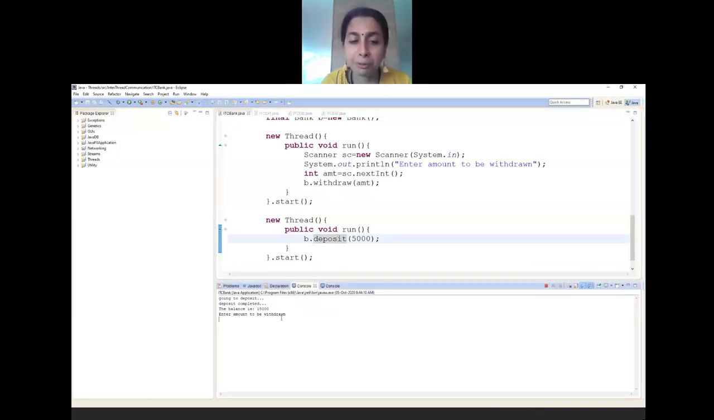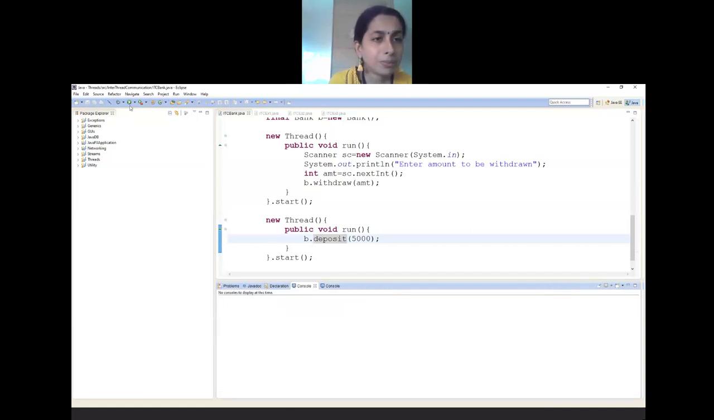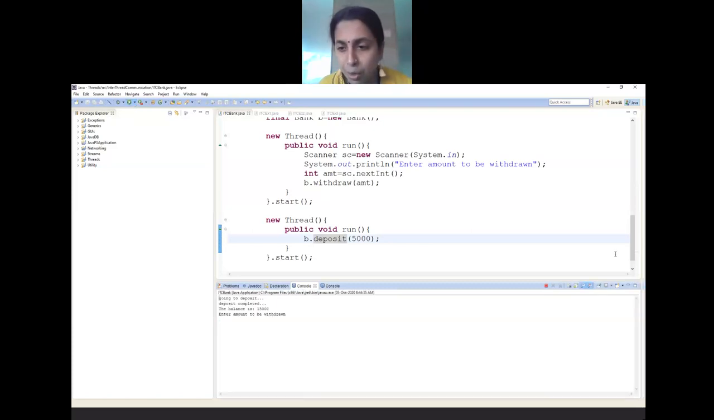Let me try 10,000 if I want to withdraw. It is happening correctly now. Let me rerun this. Again the deposit has taken the first. I want withdraw to take first. Since I have not called join method, there is no guarantee which comes first. Anyways, let me write 16,000. It is going to withdraw, but there is less balance, so it is waiting for the deposit. So again, you can repeat the task, and you can call the deposit method.